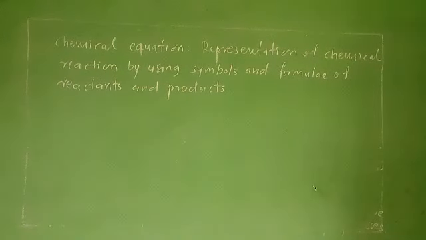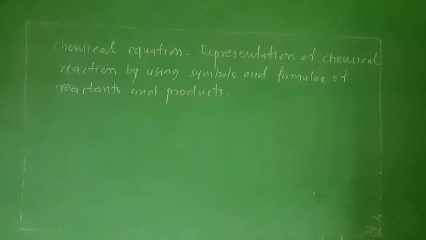A chemical equation is a representation of a chemical reaction with the help of symbols and formulae of reactants and products. Now let us see what are the steps of writing a chemical equation. The first step is the reactants are written on the left side of the chemical equation. If there are two or more reactants, a plus sign is written between them.